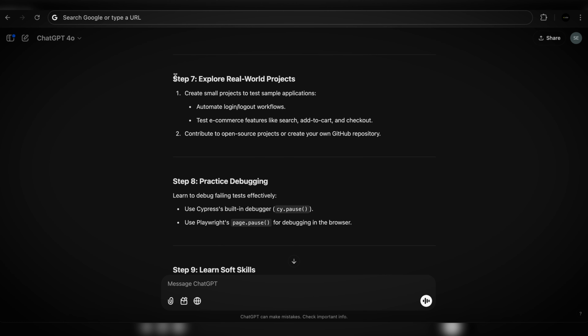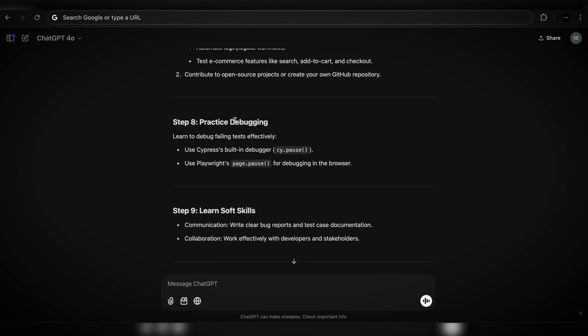Explore real-world projects, absolutely. If you guys want to become a QA automation engineer, you do have to get actual experience. You cannot simply go through the Udemy course and then get a job, unless you have a website that you can work on, that you can apply your skills on, and someone to guide you. Then yeah, you can probably try to get a test automation job. But otherwise, you would need to get a real project or a job or an internship. And by the way, in our course, we do provide an internship from day one during the manual and test automation course.